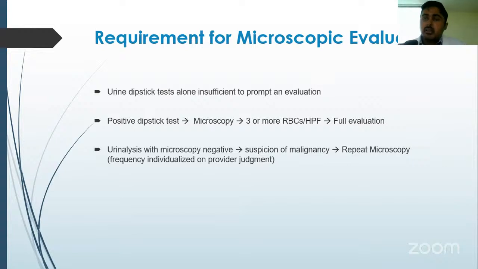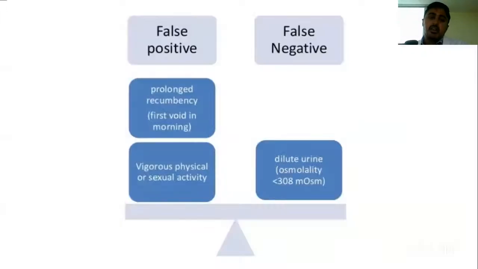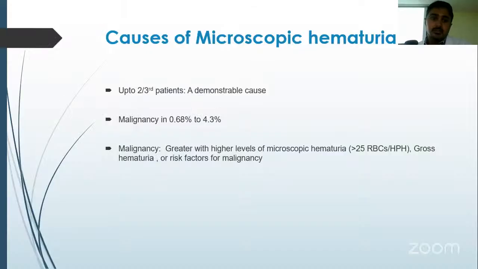When do you require a microscopic evaluation? Urine dipstick alone is insufficient. A positive dipstick, as we already discussed, requires a microscopy, and if it is positive, then full evaluation is required. Now, a microscopy may come out to be false positive if there is a prolonged recumbency, that is, the specimen is collected first thing in the morning or after a vigorous physical sexual activity, and it may come out to be false negative if the urine is very dilute because of RBC lysis.